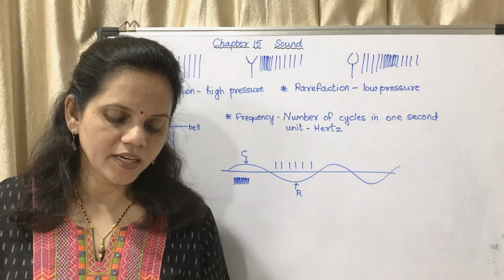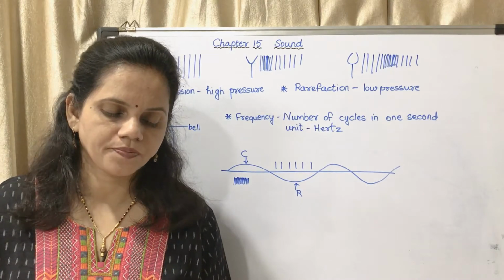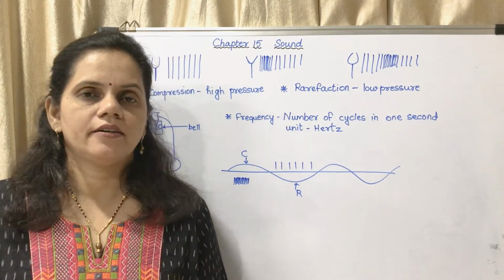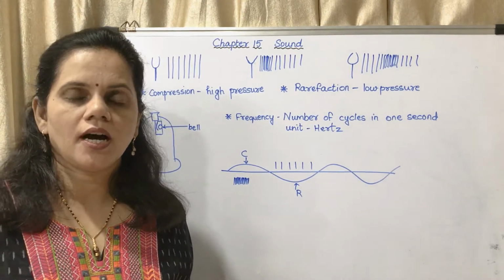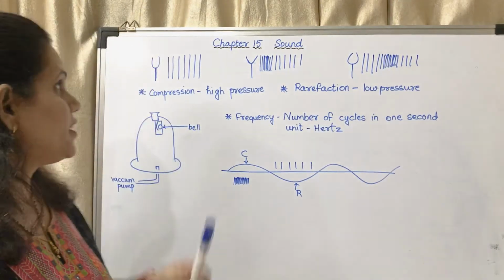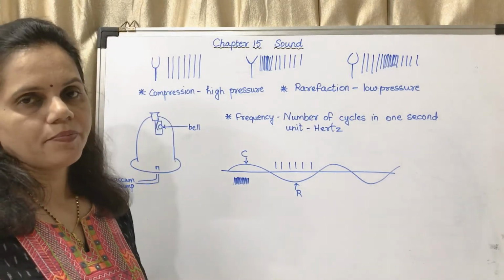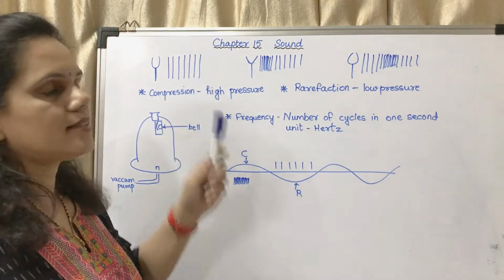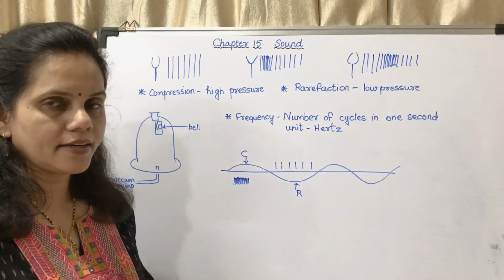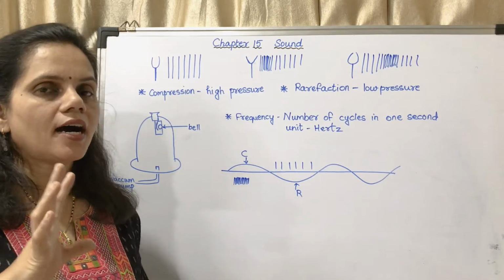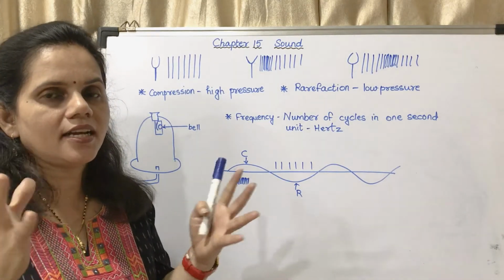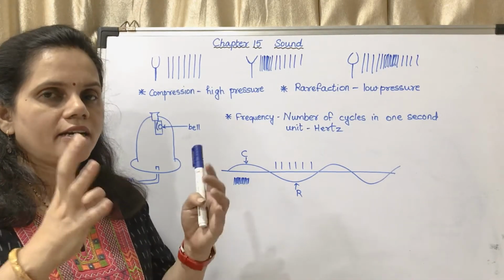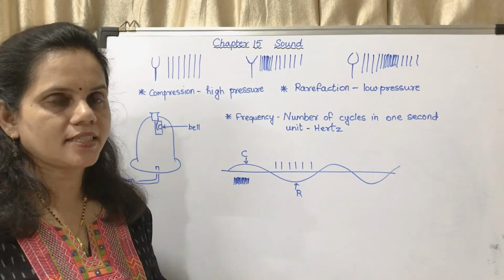Now in figure 15.2, the prongs are vibrating. In the first condition it is steady. When the prongs are steady, then the air surrounding it, all the particles are on an average equidistant. They are at a particular distance from each other.